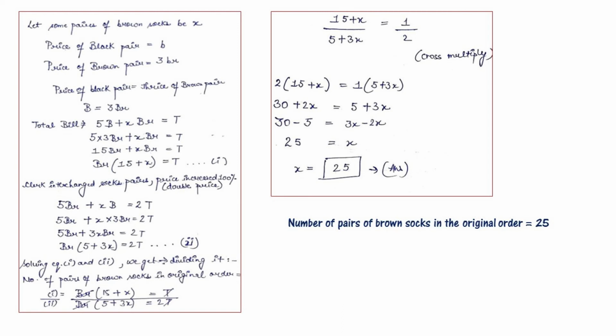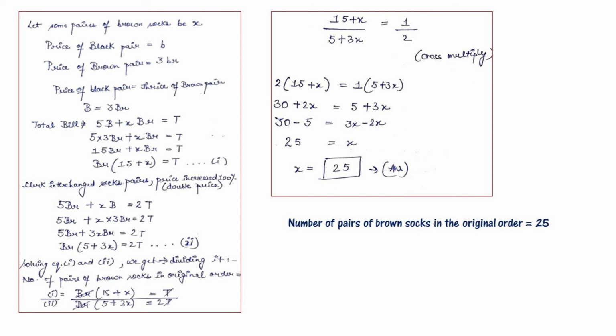Now solving equations 1 and 2, we will divide them. Equation 1 divided by equation 2 is BR (15 plus X) divided by BR (5 plus 3X). Now BR will be cancelled and it is equal to T divided by 2T. Now T will be cancelled here. That becomes (15 plus X) divided by (5 plus 3X) is equal to 1 by 2.